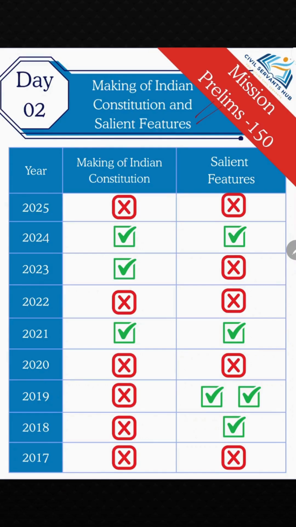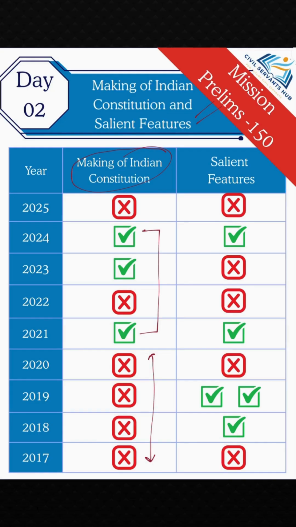So, let's see what is the significance of these particular topics, how many questions have been asked in the past, and how we need to approach them. While discussing the making of the Indian Constitution, as we can see in this table, in the last 5 years around 3 questions have come. It wasn't one of the favorite topics of UPSC. UPSC did not used to ask questions from this topic earlier, but now UPSC has started asking questions. So it is significant. So you need to prepare this topic now.